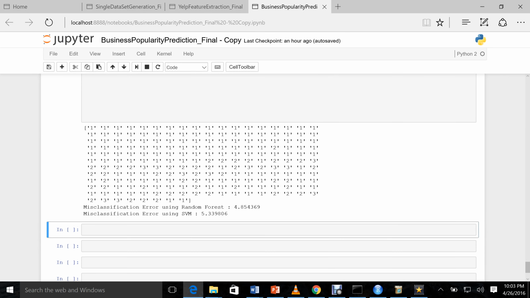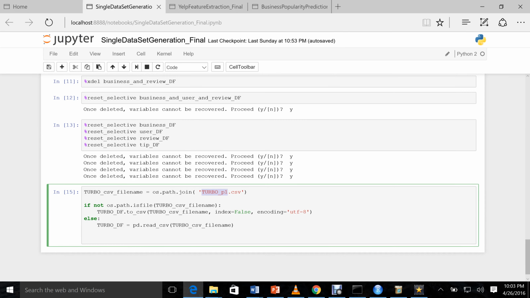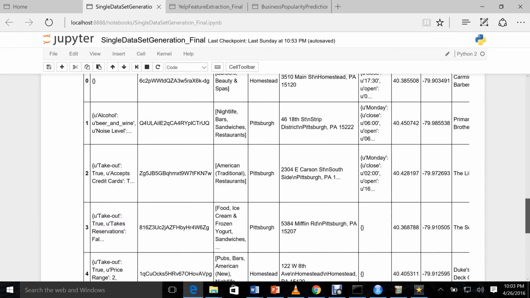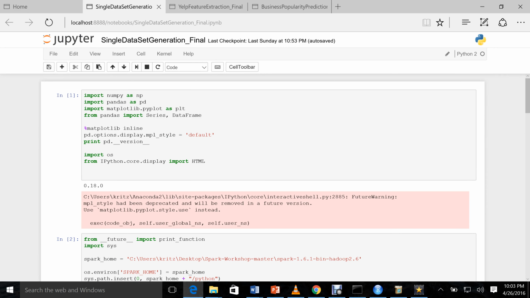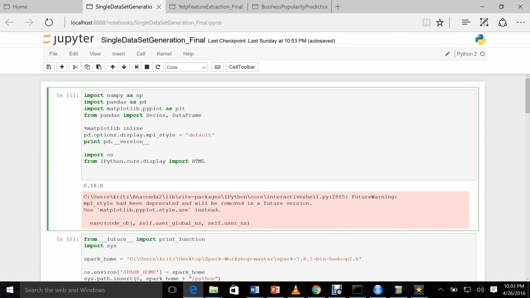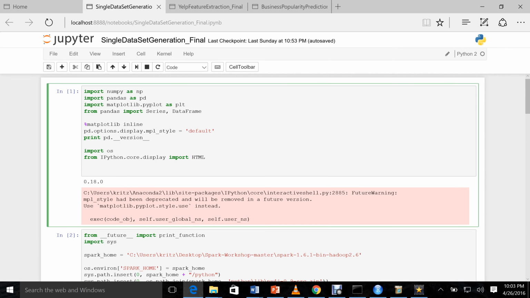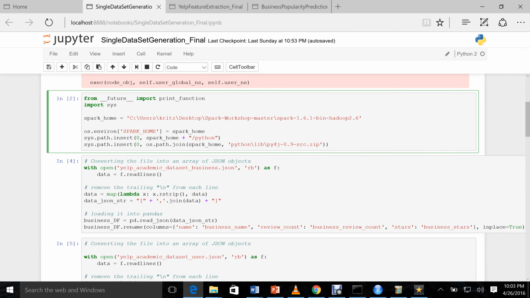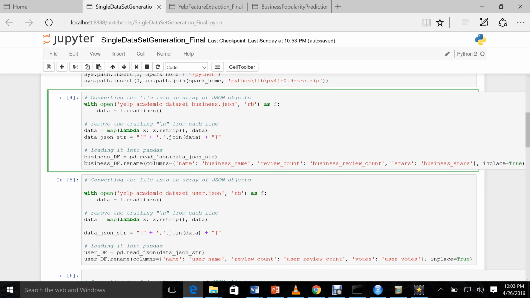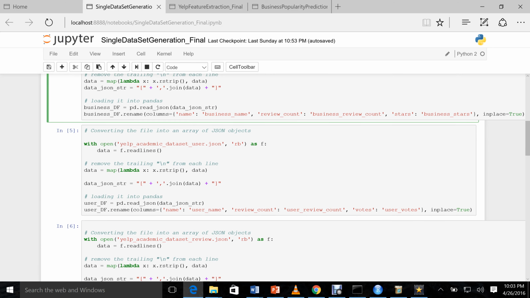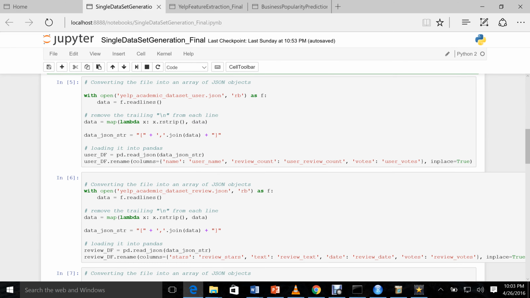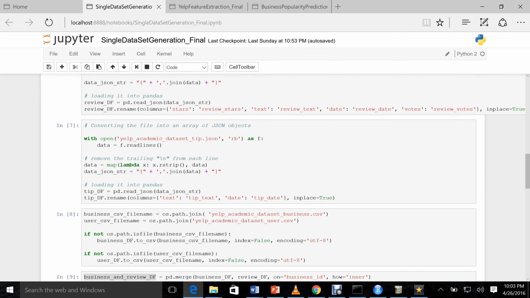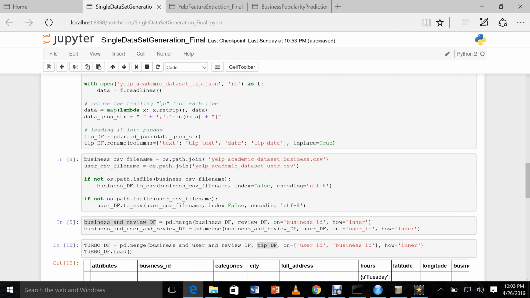We basically used the Spark notebook, the Spark code, the Python code, to generate a data set. Firstly, we've generated a data set here. We've imported all the modules that are required. We have set our Spark home. We are reading the JSON files here. We're reading the business JSON file, the user, the review and the tip JSON files.